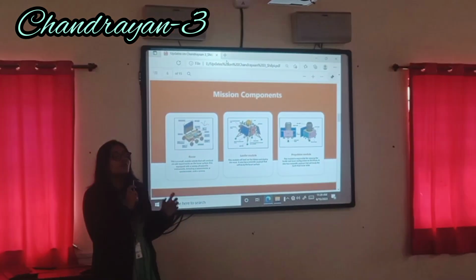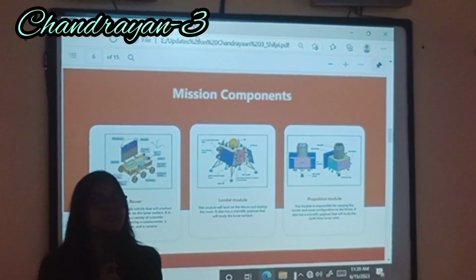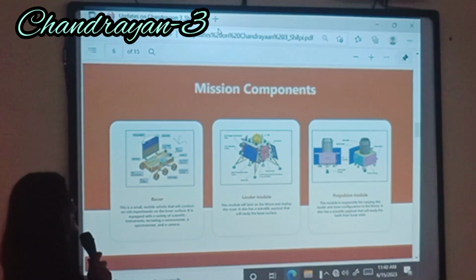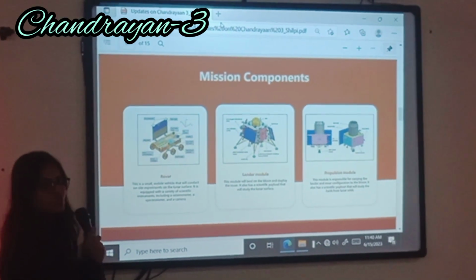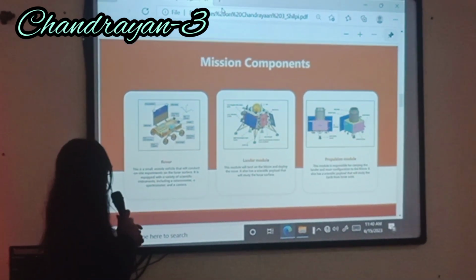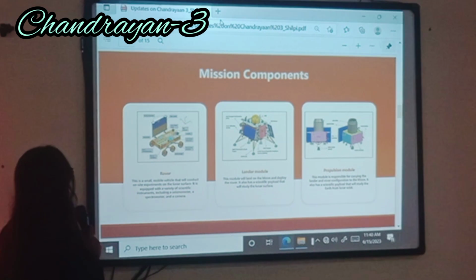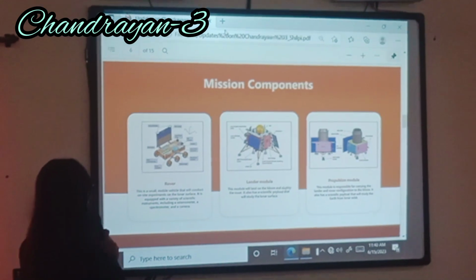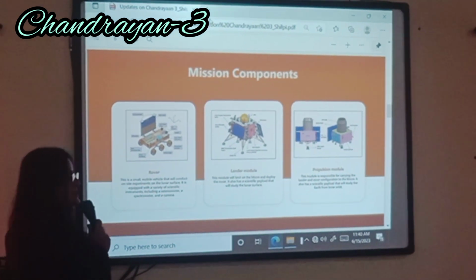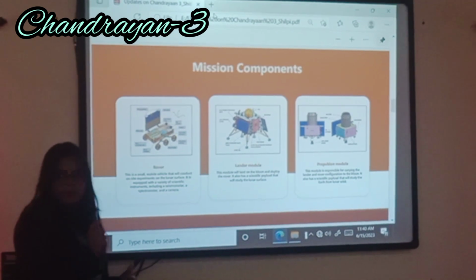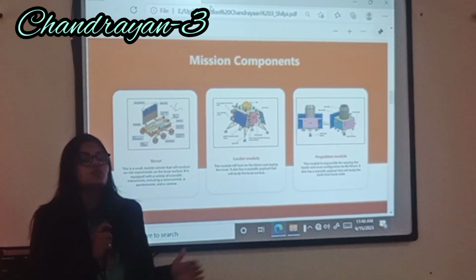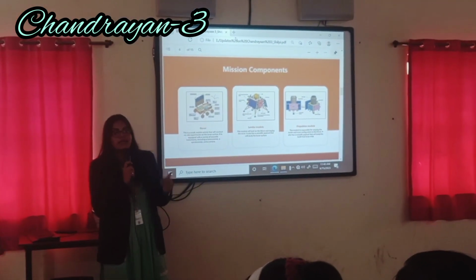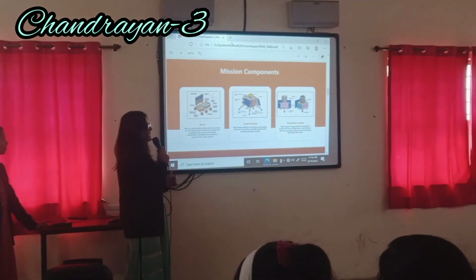Mission components, whatever components we basically use. There are three basic components that we use in Chandrayaan-3. One is the rover, second is the lander module, third is the propulsion module. The rover is a small mobile vehicle that will conduct on-site experiments on the lunar surface. It is equipped with a variety of scientific instruments, including a seismometer, a spectrometer and a camera. Whatever things we do, we want to see, so a camera is very essential, so we have used a camera on the rover.